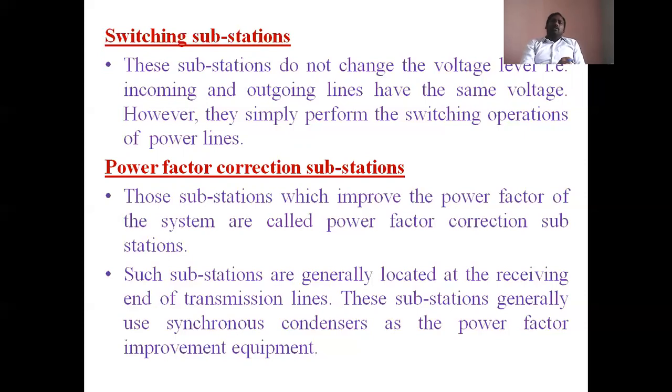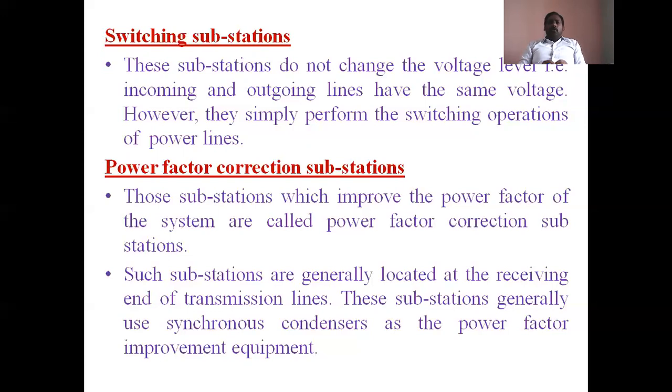At the same time, due to lagging loads, power loss takes place. Due to this, additional volt amperes are required from the supply system. That's why the tariff rates also increase. That's why, to decrease the losses due to lagging power factor loads, we have to use power factor correction equipment.